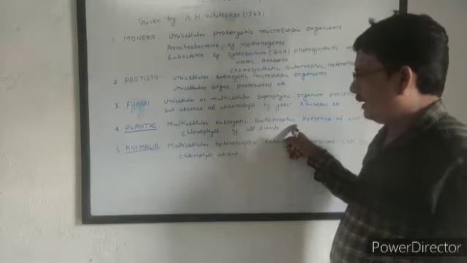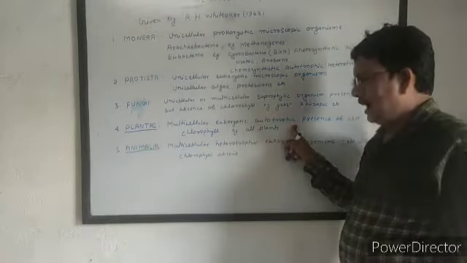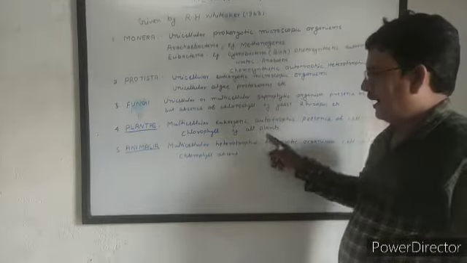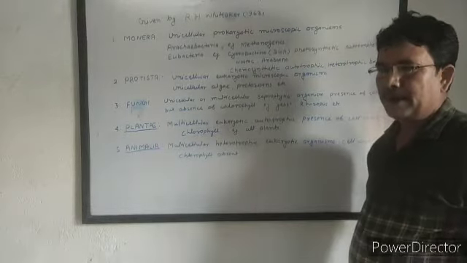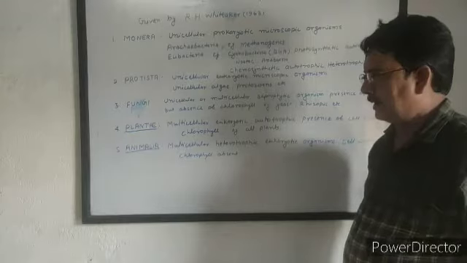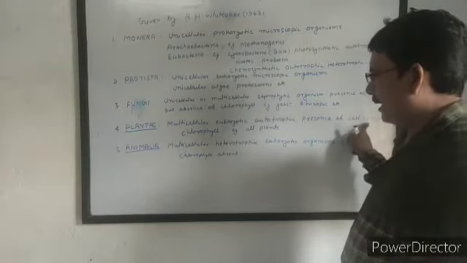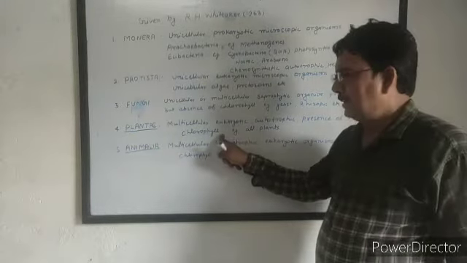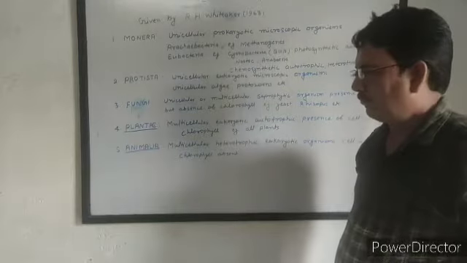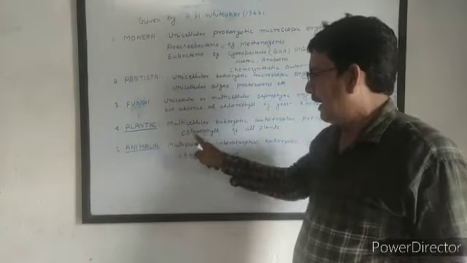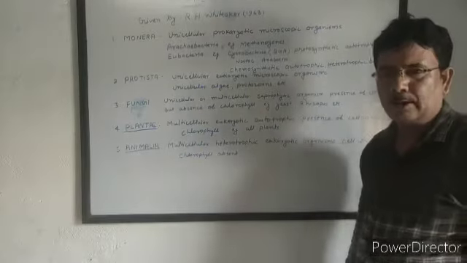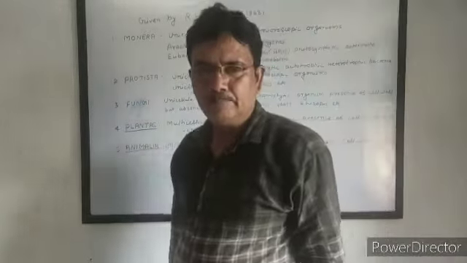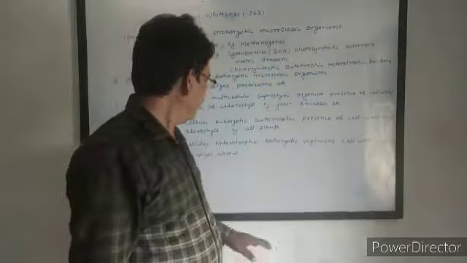That means all the plants have a cell wall and chlorophyll. They synthesize their own food by the process of photosynthesis, and all are autotrophs.